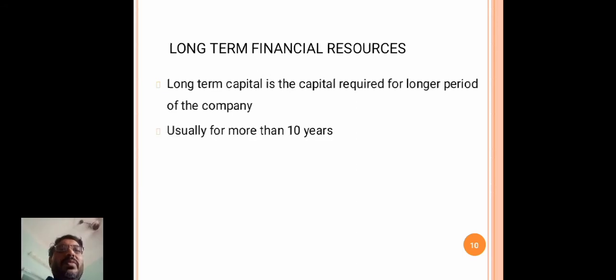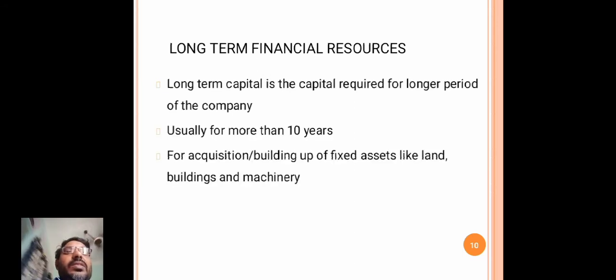Long term financial resources. Long term capital is the capital required for a longer period of the company, usually for more than 10 years.